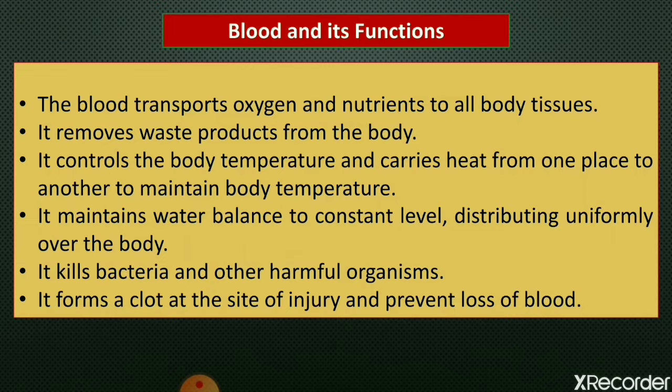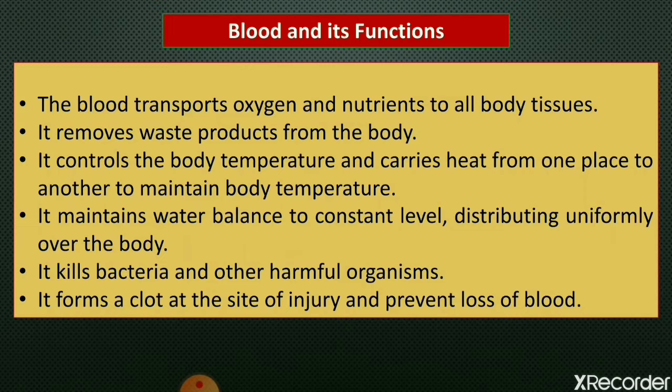So basically the blood circulates in our body in two forms, that is oxygenated blood and deoxygenated blood. That thing we have studied in the previous chapter. The blood carrying oxygen in it is called oxygenated blood. Oxygenated blood means it is rich in oxygen, and that blood is red in color. And the blood which is deficient in oxygen is called deoxygenated blood.